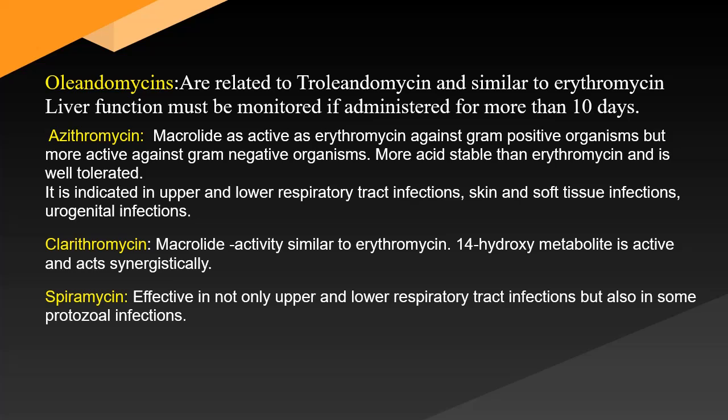The next drug, clarithromycin. This is another macrolide with a spectrum of activity similar to that of erythromycin. Its 4-hydroxy metabolite is also active and acts synergistically. That is a point to be noted with clarithromycin. The next drug, spiramycin, is a newer macrolide antibiotic. Like other macrolides, it also binds to the 50S prokaryotic ribosome and interferes with protein synthesis. It is effective not only against infections of the upper and lower respiratory tract, but also in some protozoal infections like toxoplasmosis.